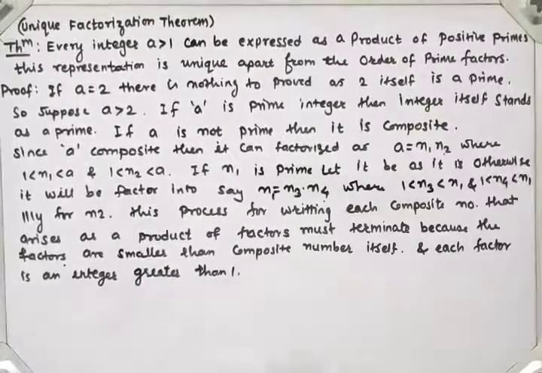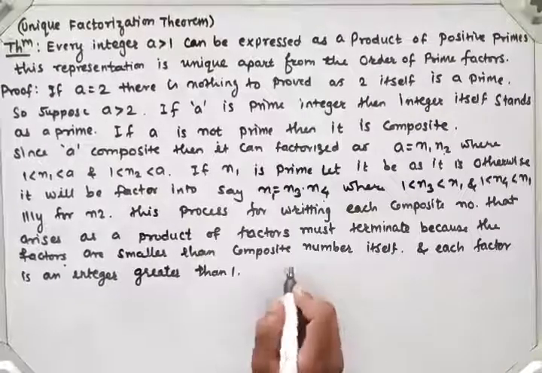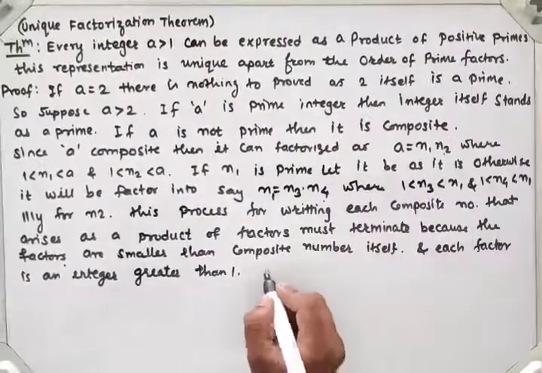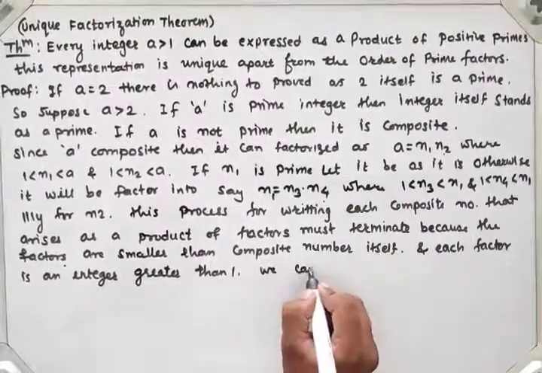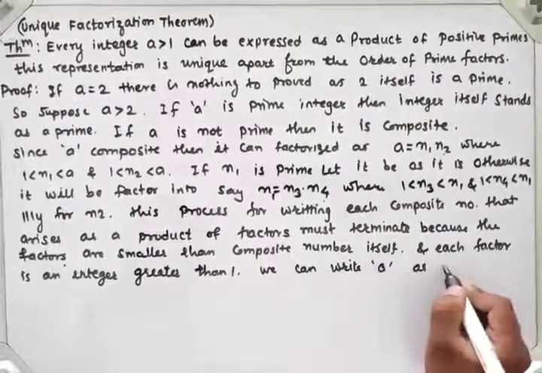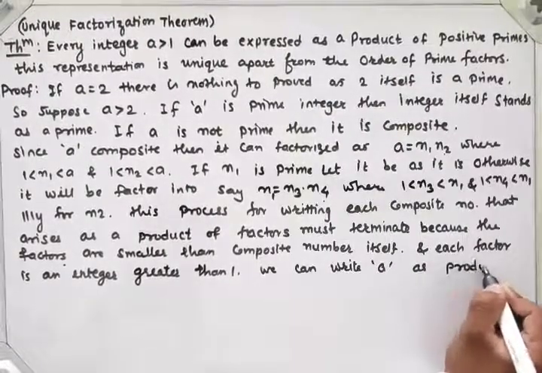Thus we can write a as a product of primes. Every number a can be expressed as a product of prime numbers.